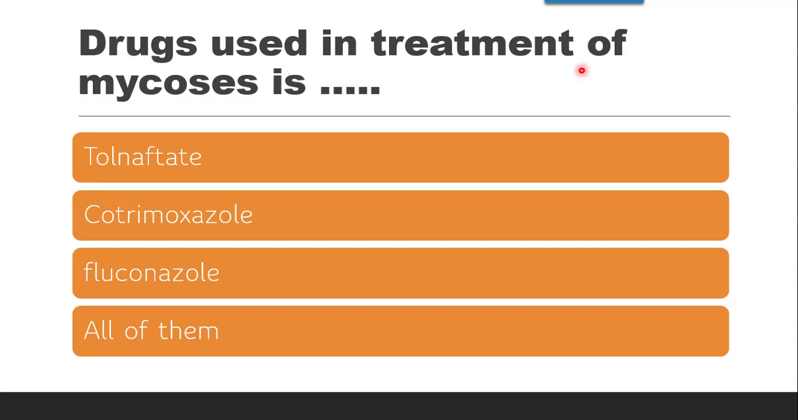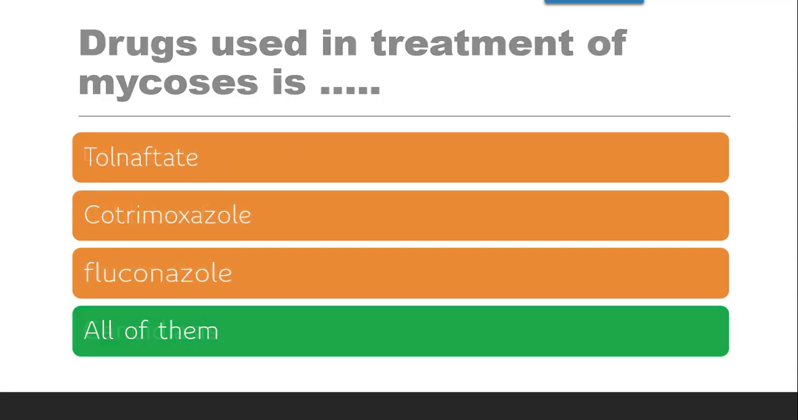Drugs used in treatment of mycosis is whether it is tolnaftate, cotrimoxazole, fluconazole or all of them. Now as you all know, mycosis are also known as fungal infections. So all these are antifungals, tolnaftate, cotrimoxazole, fluconazole. So the correct answer is all of them.